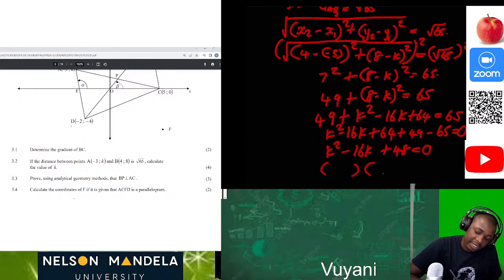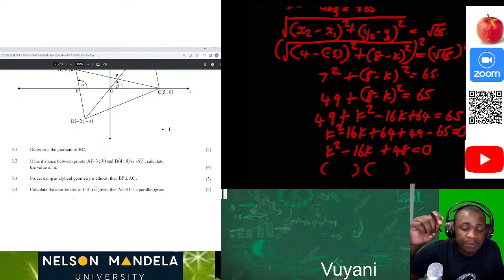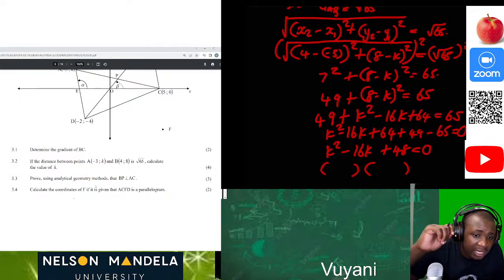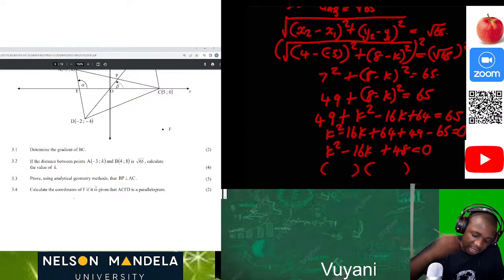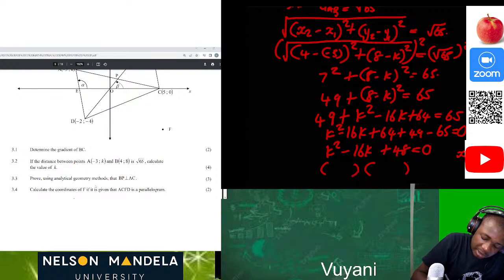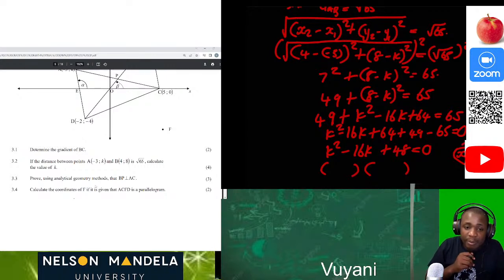Then we can look for factors. If you don't know how to find the factors, you just use the quadratic formula, which we always use. It's usually x is equal to negative b plus or minus the square root of b squared minus 4ac, divided by 2a. So all you can do is use this master formula, if you don't know how to find factors.